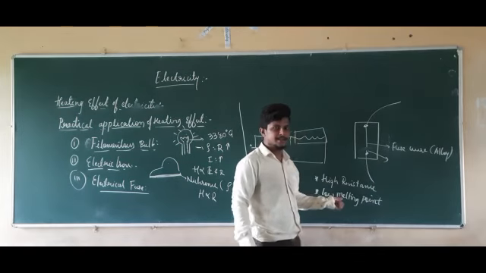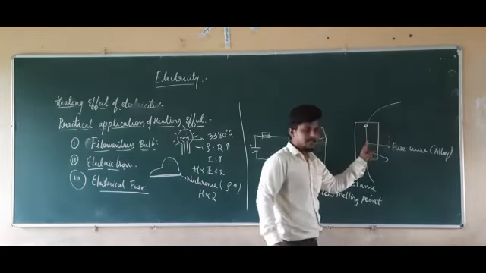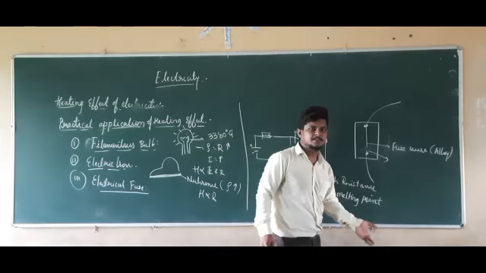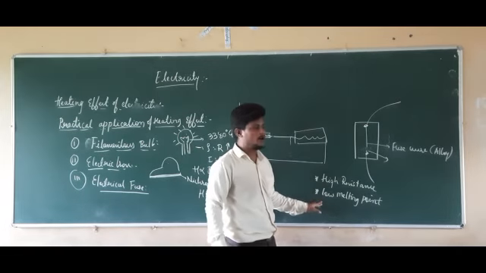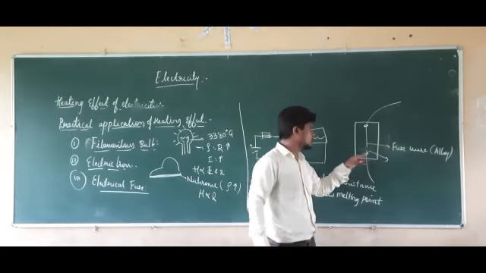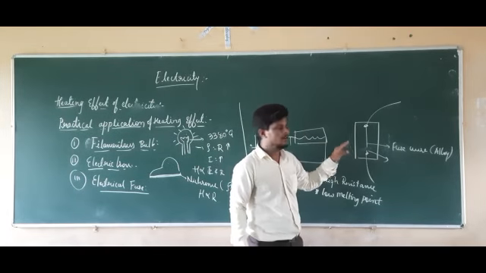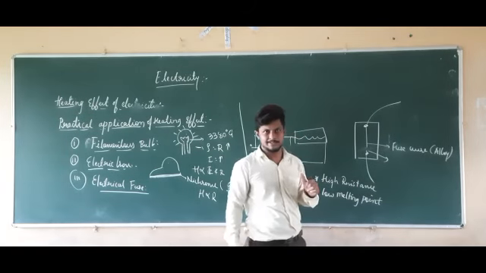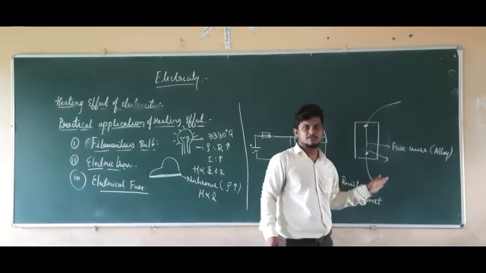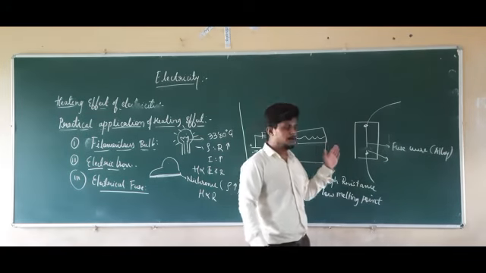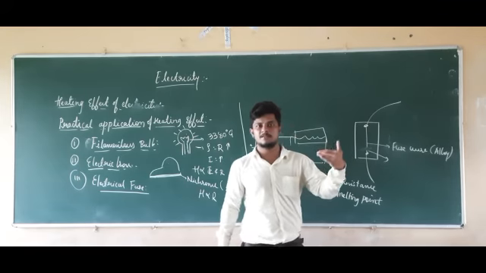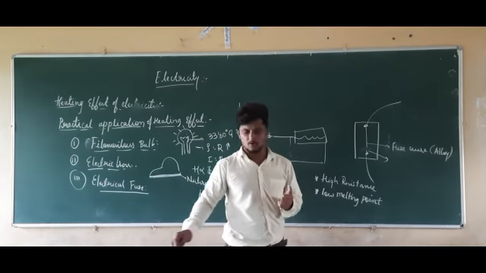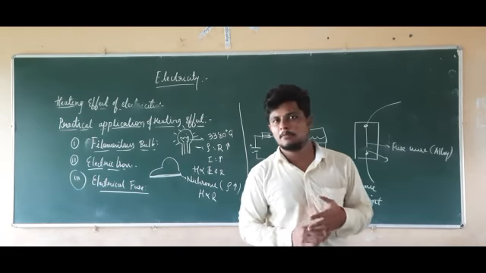Due to the heating effect of electric current, if a high amount of current comes here, this fuse wire is going to produce more heat energy. When it produces more heat energy, due to its low melting point, it is going to melt and break down. When it melts out, it is going to break the circuit and the current supply is stopped to the electrical appliances. So in this manner it is going to work. We are using the electrical fuse for the purpose of protecting the electrical equipment from high current. So it has high resistance and low melting point. So this is about the heating effect of electric current.